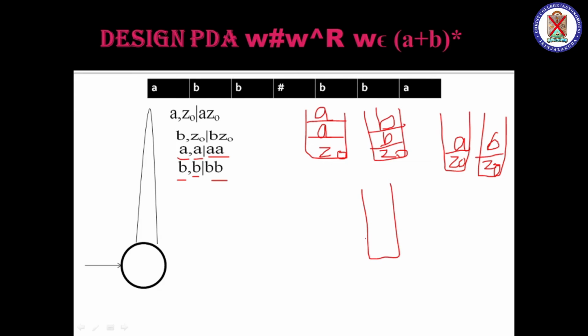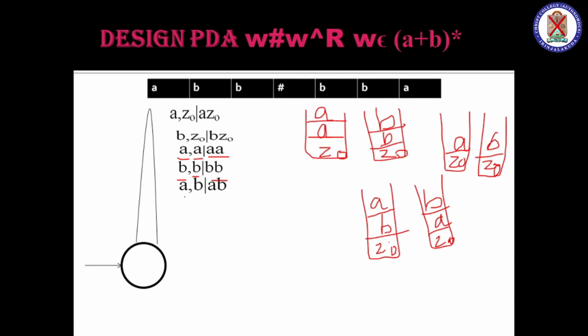If B is on the top and A comes, I will insert BA, isn't it? The other combination is, if A is on the top and B comes from the input, I will insert AB, isn't it? That is said by here.